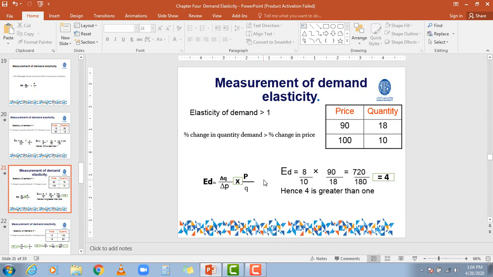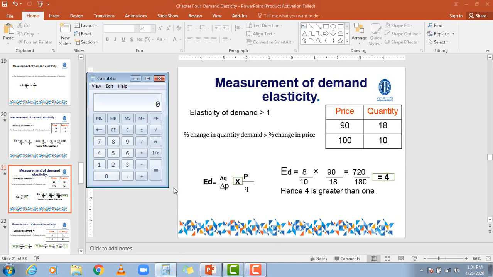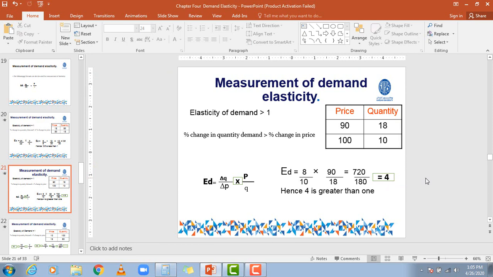Now if I undertake the calculation, directly if I multiply 8 by 90, it will be 720 divided by 180. Now 720 divided by 180, what will be the result? The result will be 4. Hence 4 is greater than 1.